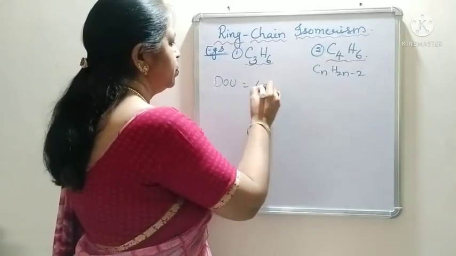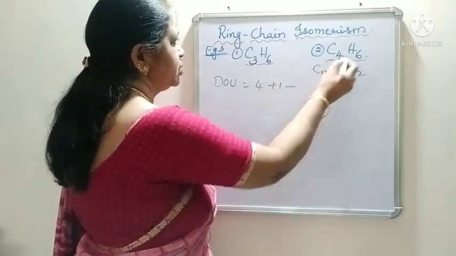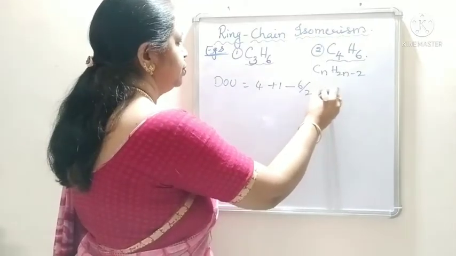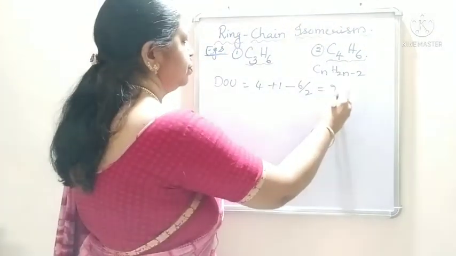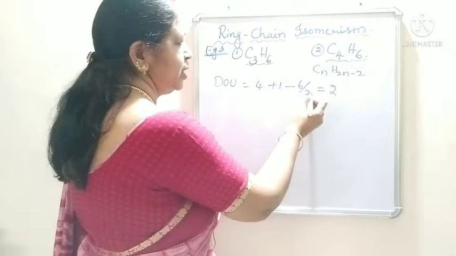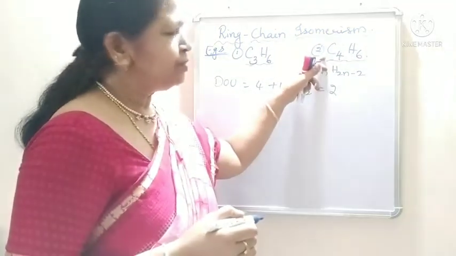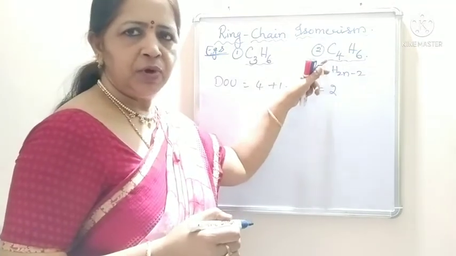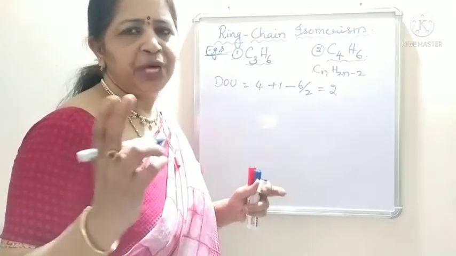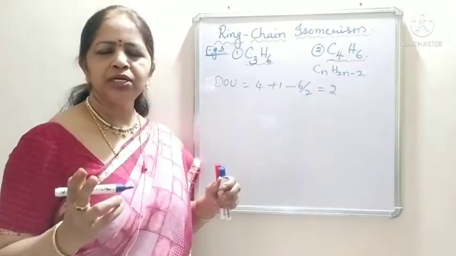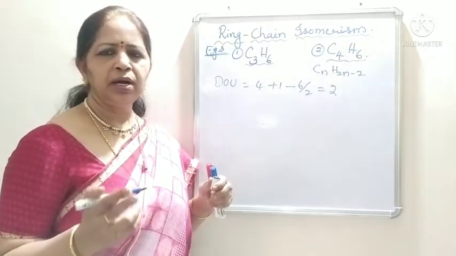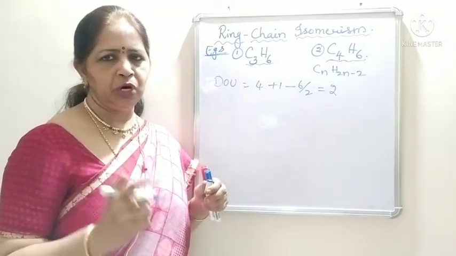Number of carbon atoms 4 plus 1 minus number of hydrogens by 2, which is equal to 2. 4 plus 1, 5, minus 3 is equal to 2. So, in the open chain structure we can have two pi bonds. These two pi bonds may be present as a triple bond or as two double bonds.